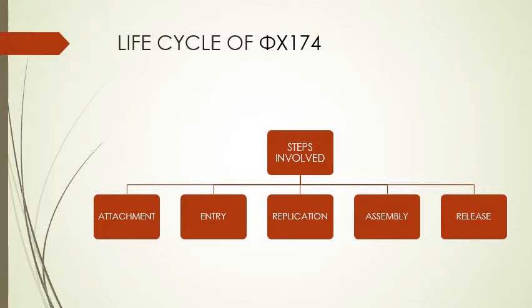Moving on to the life cycle of φX174, the steps involved are attachment. As we all know, be it in humans or microorganisms, attachment plays a major role in the life cycle. So next steps are entry, replication, assembly and release.